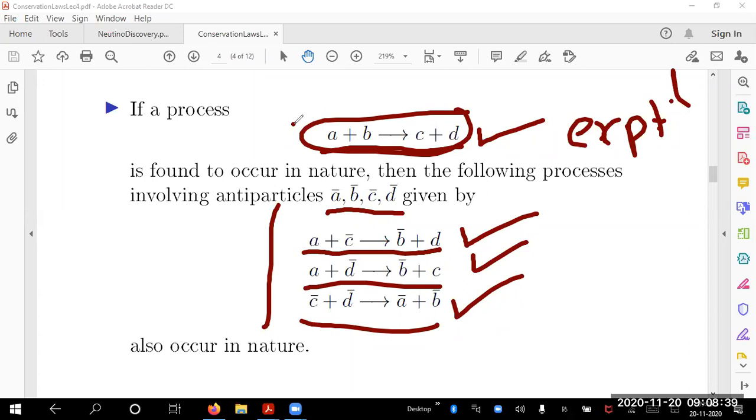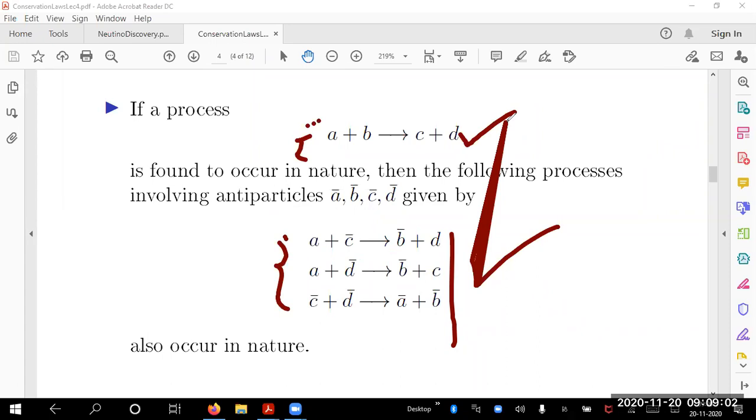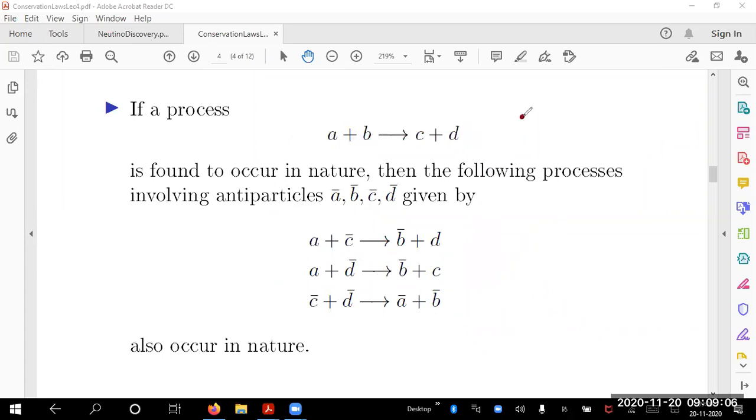An experimentalist can observe all these processes once this is observed experimentally. That is the rule of crossing symmetry: if one process occurs, then all the other concerned processes occur. So we say this process is related to these other processes using crossing symmetry, relating all the four processes.